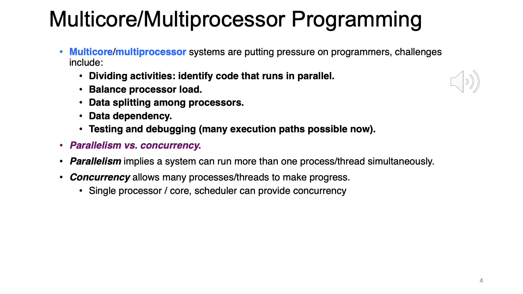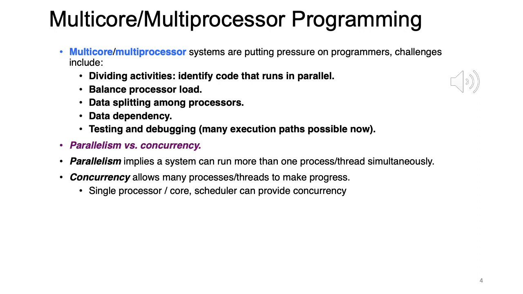So what it says is multi-core, multi-processor systems are placing pressure on programmers. Challenges include dividing activities, identifying code that runs in parallel, balance. So we look at the first one. The first challenge is examining the code of a process and then determining which parts of the code can run in parallel, right? Which parts of the code can run in parallel.